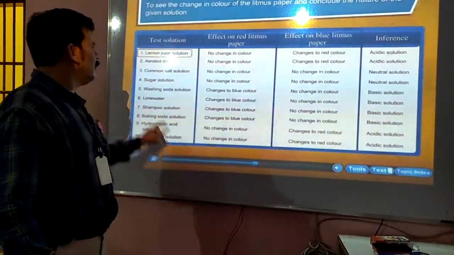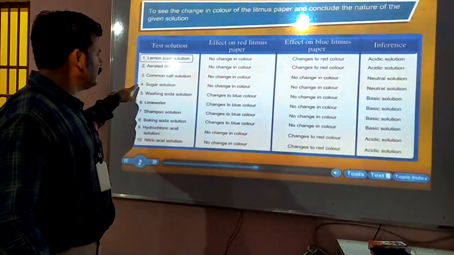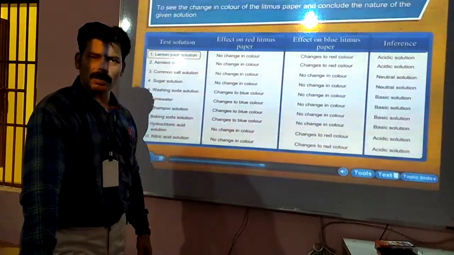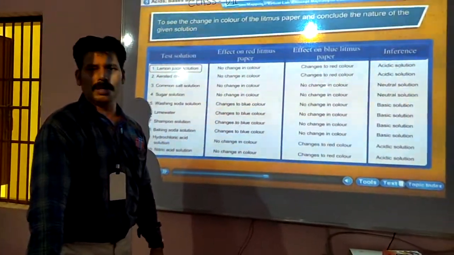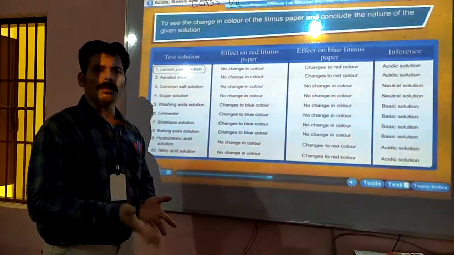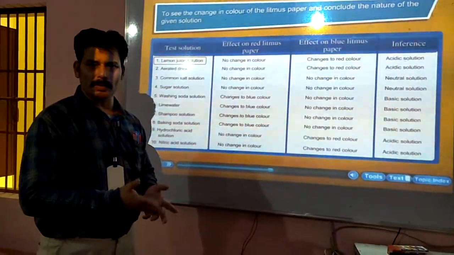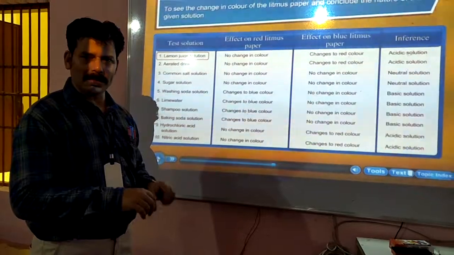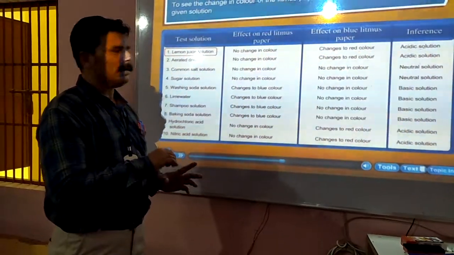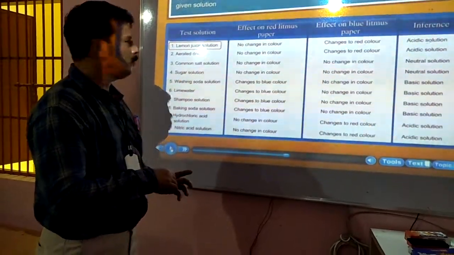And apart from that, there are a few things: sugar solution, common salt and glucose. They all are neutral. They will neither change from blue to red, nor from red to blue. If blue litmus paper is inserted into a glucose solution, it will not change.